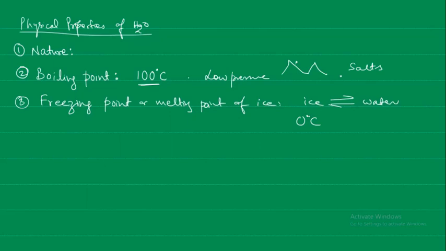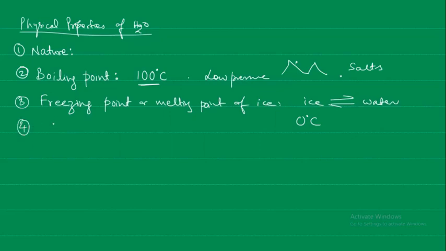So the freezing point of water also decreases due to the presence of dissolved impurities. Just like we saw the boiling point increases with dissolved impurities, the freezing point also decreases due to the presence of dissolved impurities.